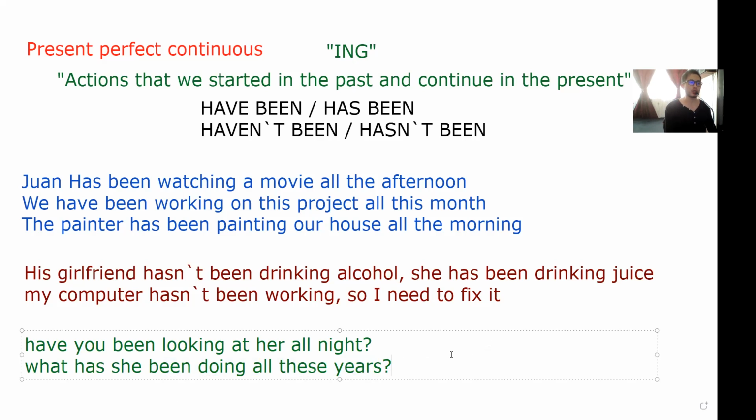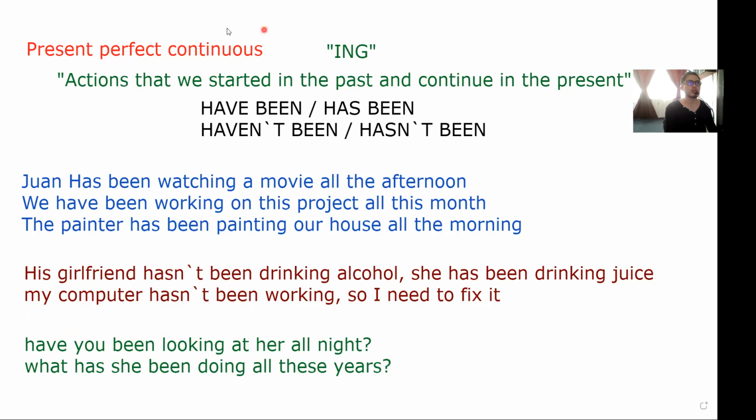A possible answer to this question could be, okay, she has been working on her own company, and she has been traveling around the world for all these years. That could be a very excellent answer. As you notice, we are having the present perfect continuous form of the question, and we have the answer with the affirmative or negative form of the present perfect continuous, depending on the situation.